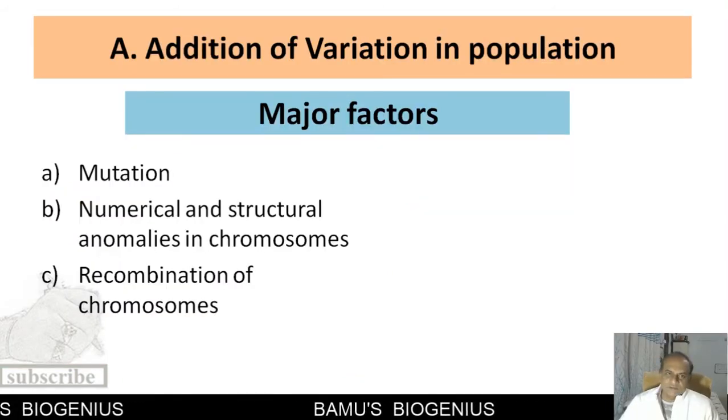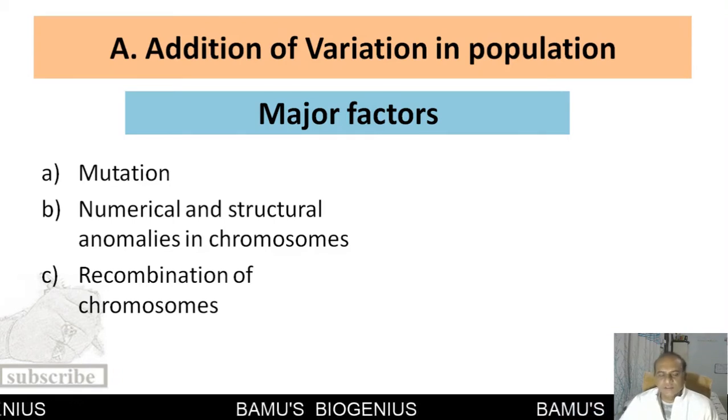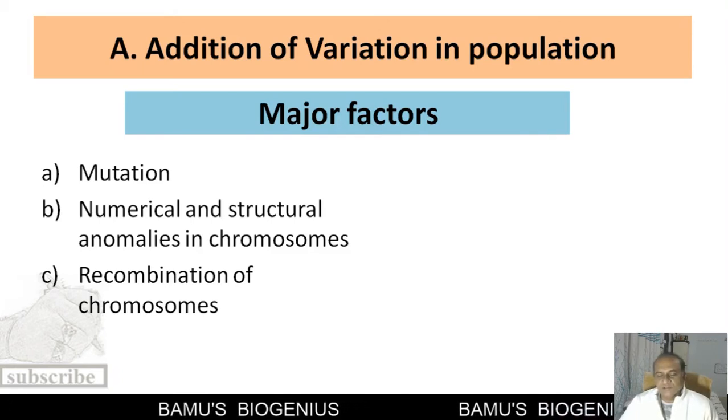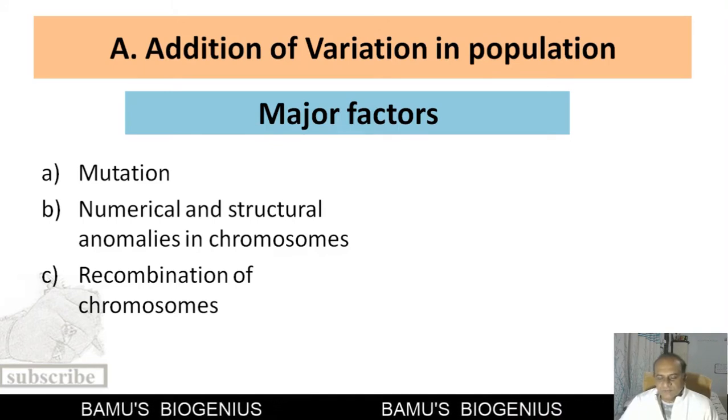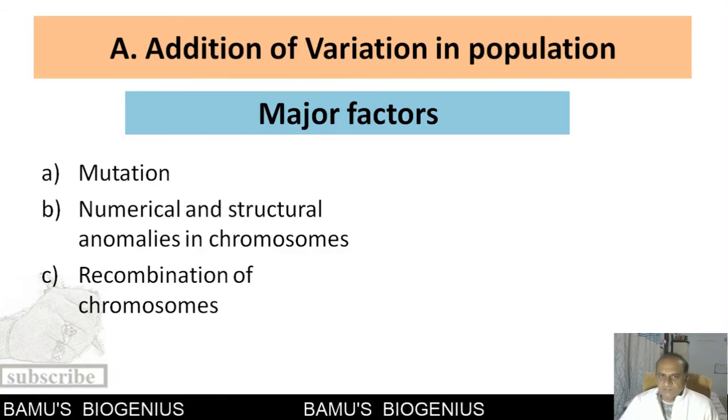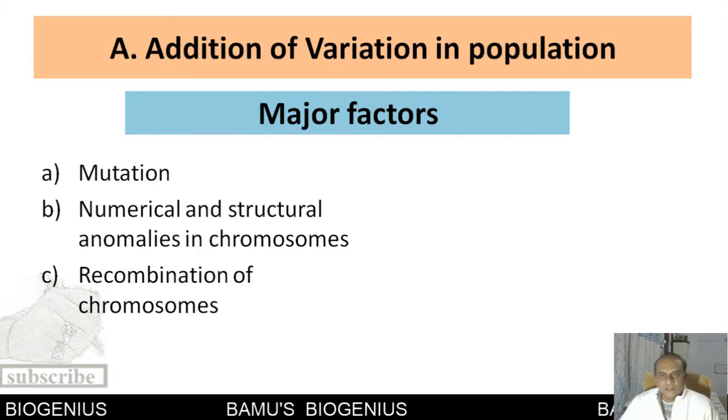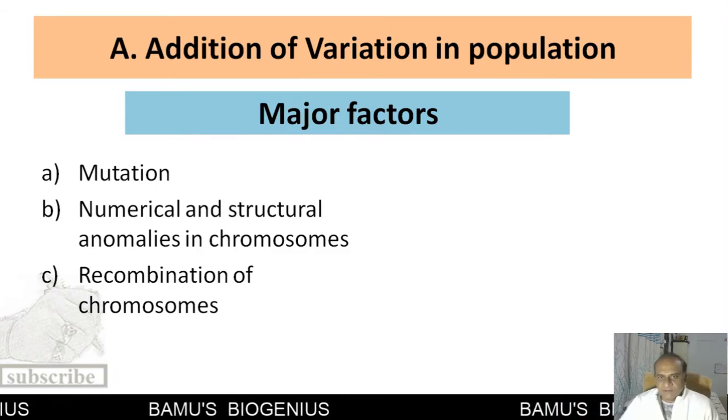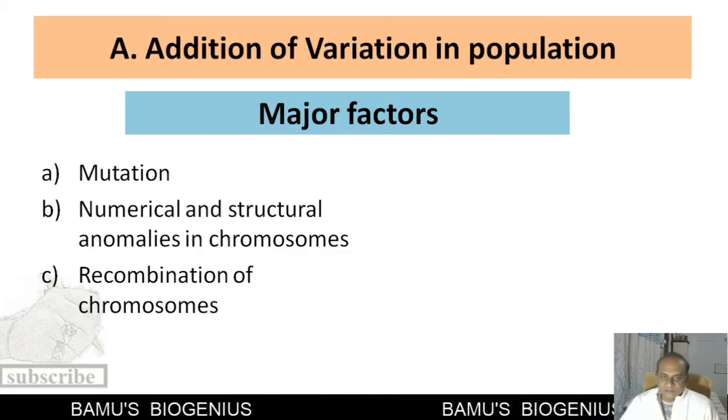Now we will discuss evolution, how according to the modern synthetic theory evolution occurs. The first point is addition of variation in a population. As Darwin said, variations are very important in evolution. We know that variations are like a fuel for evolution. So how are these variations added in a population? There are two kinds of factors that add variation in a population: major factors and some accessory factors. First of all, we will discuss the major factors.